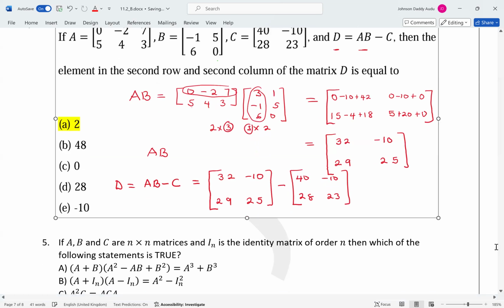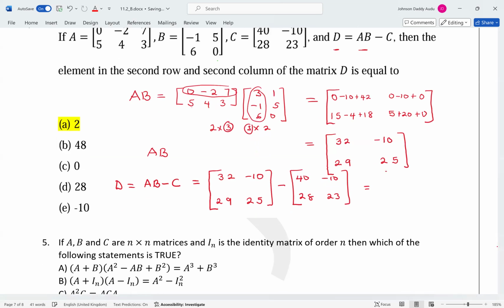And subtraction you do entry-wise, right? So it's going to be 32 minus 40. This, I think, should be minus 8. But here you have minus 10 minus minus 10. So this is going to be 0. Then you have 29 minus 28. So here should be a 1. Then 25 minus 23. This is going to be 2.